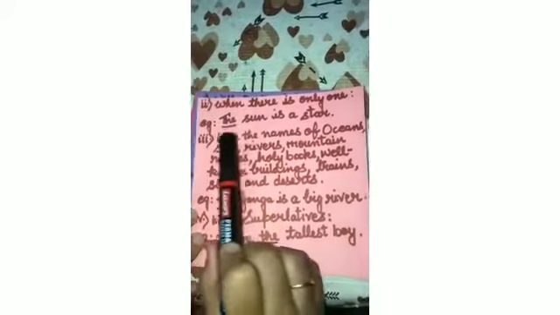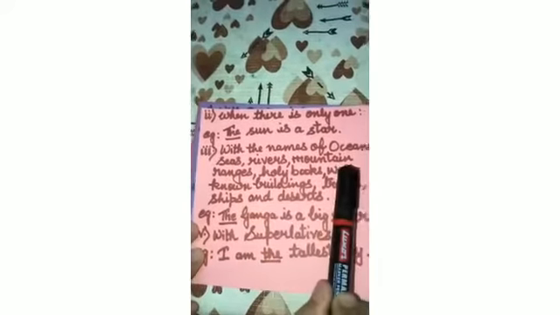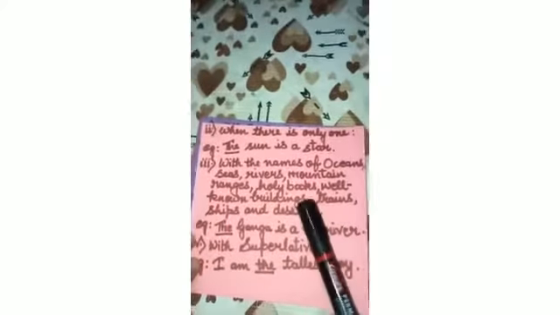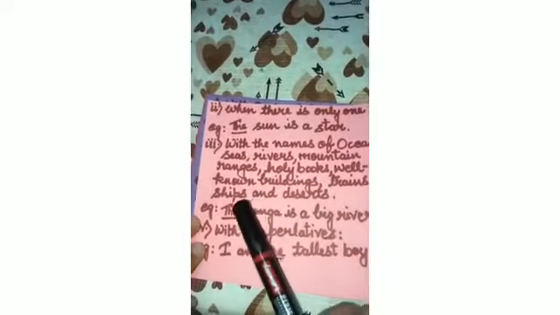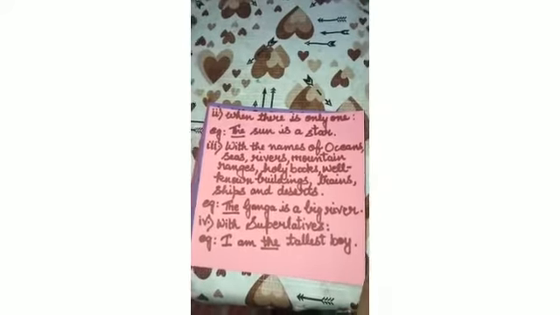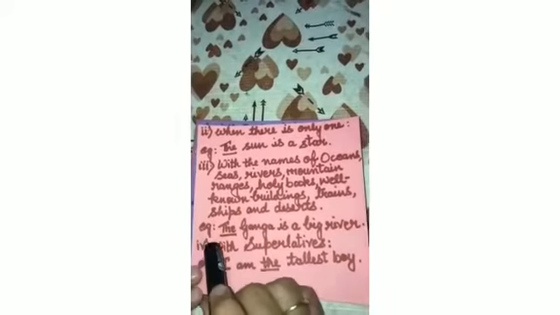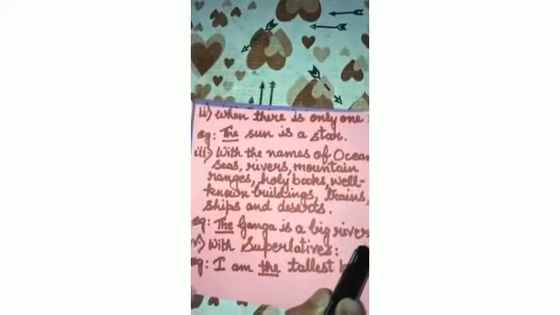Next rule is with the names of oceans, seas, rivers, mountain ranges, holy books, well-known buildings, trains, ships and deserts. When we take the names of the oceans, seas, rivers, we put the. For example, the Ganga is a big river.